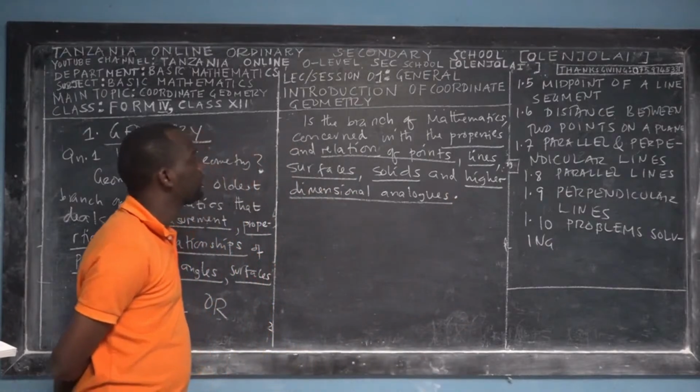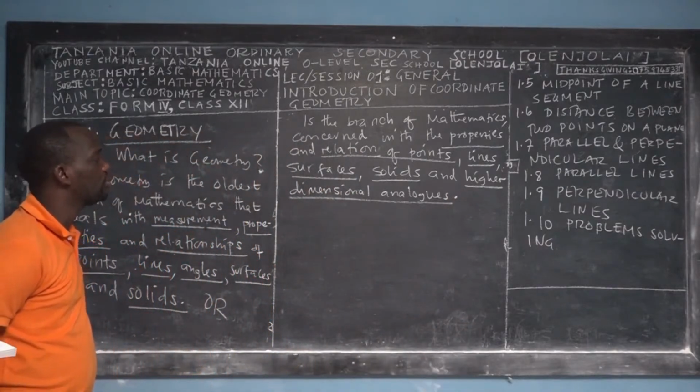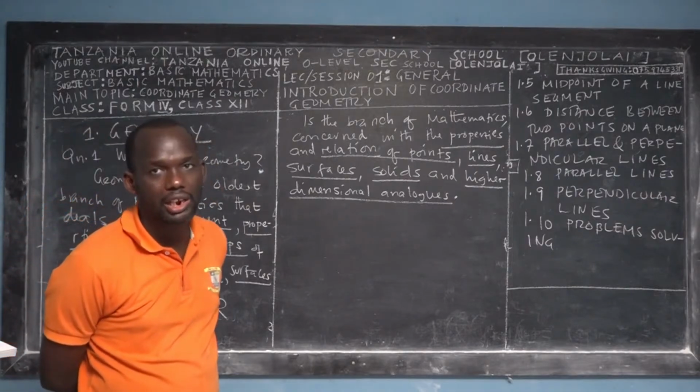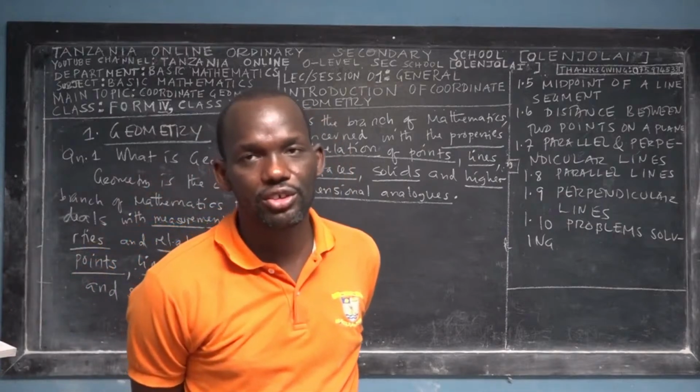So you say this is a branch of mathematics concerned with the properties and relations of points, lines, surfaces, solids, and higher dimensional analogies. So that's the second definition of geometry.